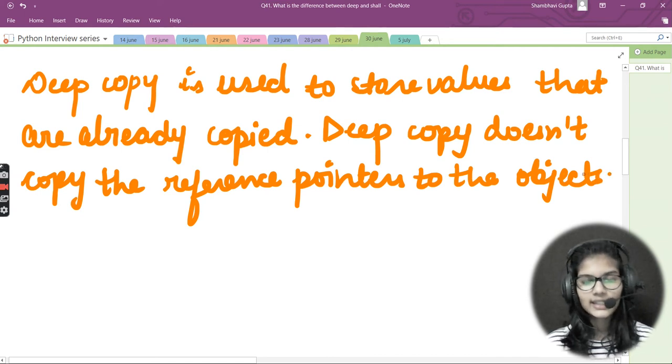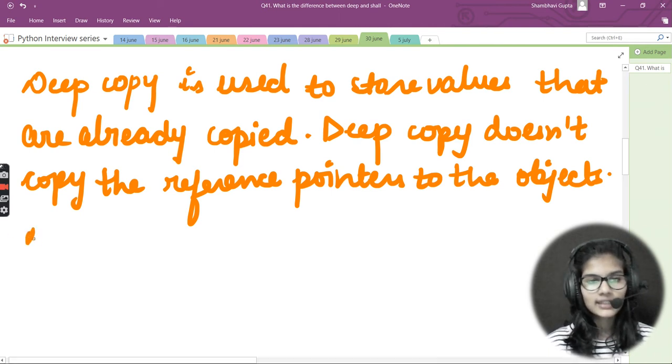Instead, it makes the reference of the objects, and the new objects that are pointed by some other objects get stored. This is used for making a reference to an object.